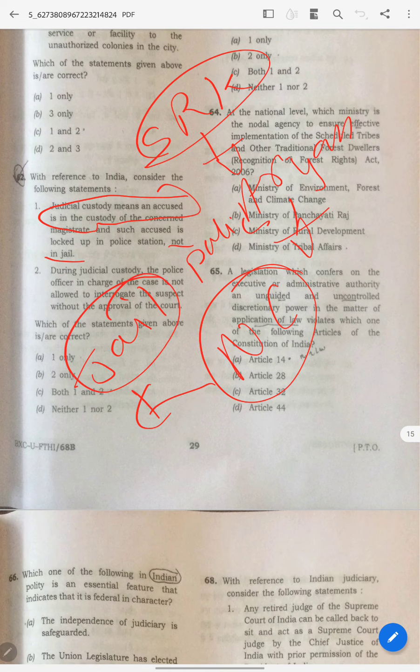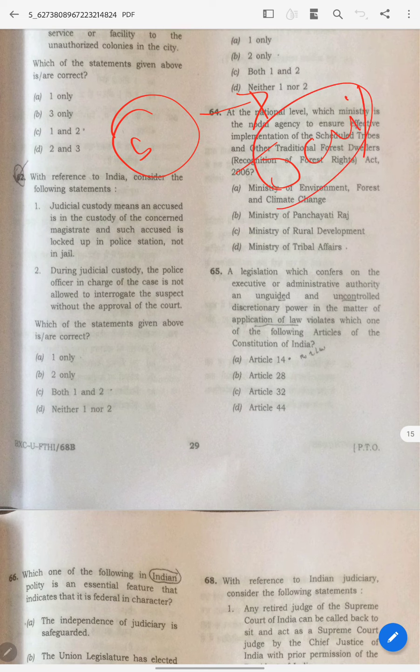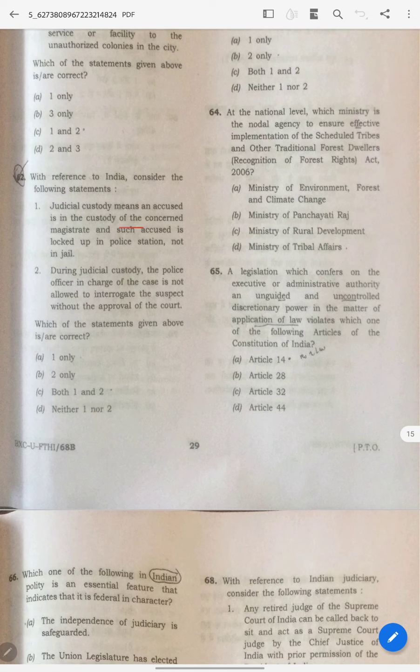To jail. Okay, when Rhea Chakraborty was arrested because of Sushant, in the first few days where did she go? She went to jail, man, not to the police station. So this is wrong. This is correct because in judicial custody itself there is a magistrate, so it is under the magistrate. The answer is B.